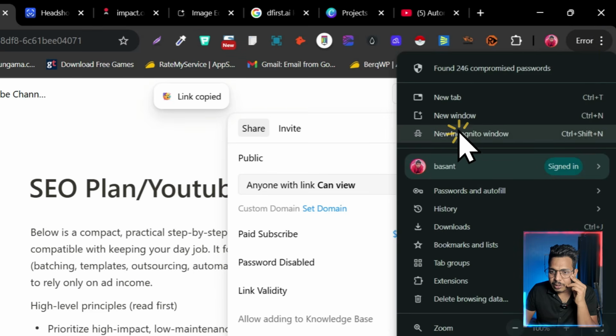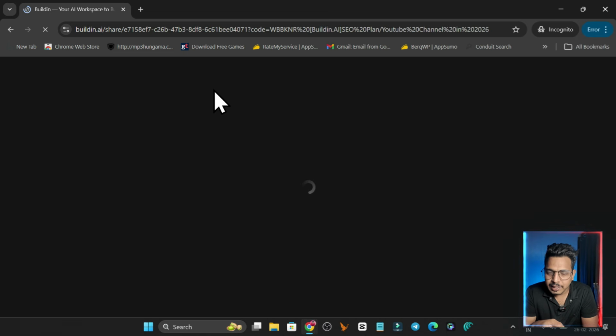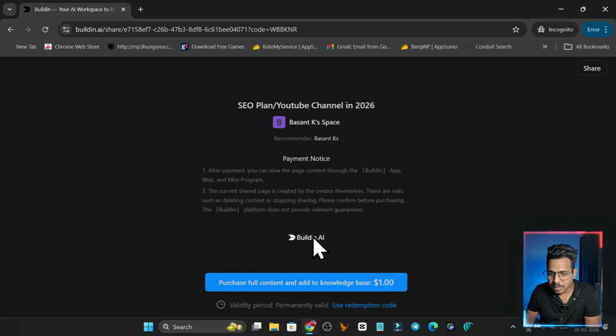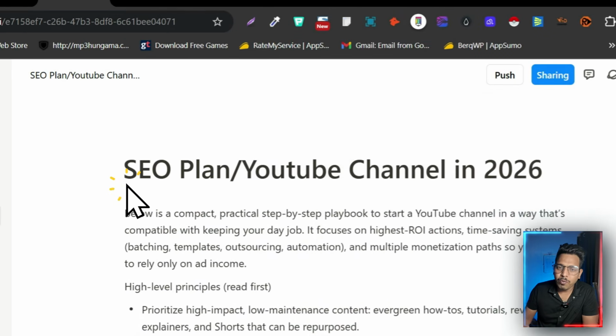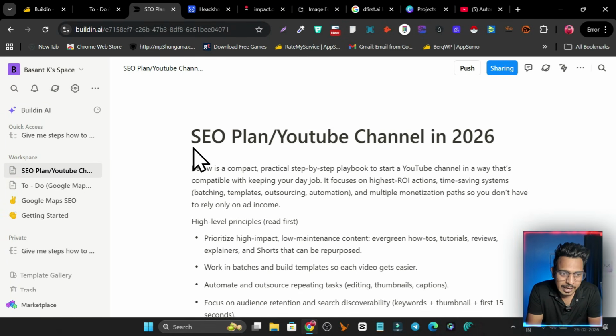Let's go to incognito mode, and now anyone who accesses this link, you are sharing your plan, the steps, or the cheat sheet to start your YouTube channel without quitting your job in 2026. And now you can see anyone who accesses this file or link has to pay to get the full thing. So that way you are not just fulfilling your own goal, you are also helping people while earning money.